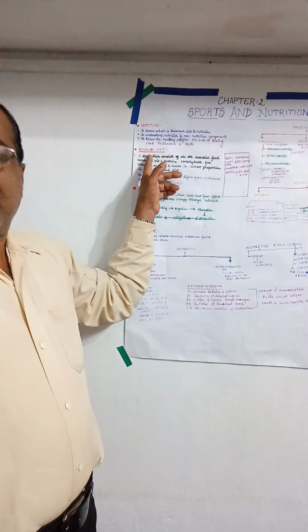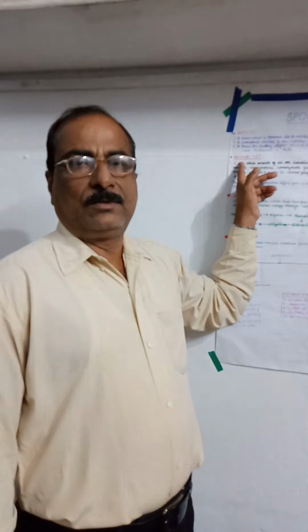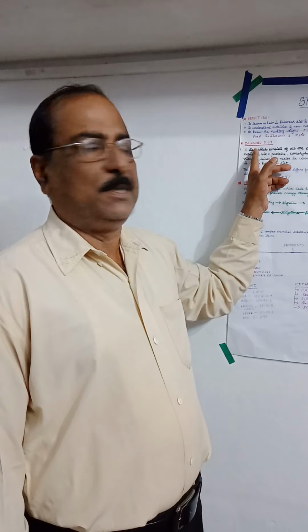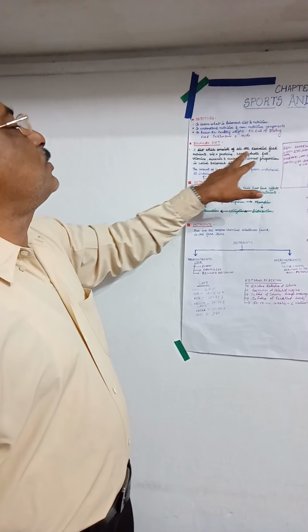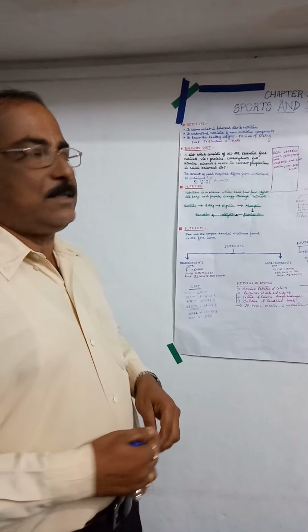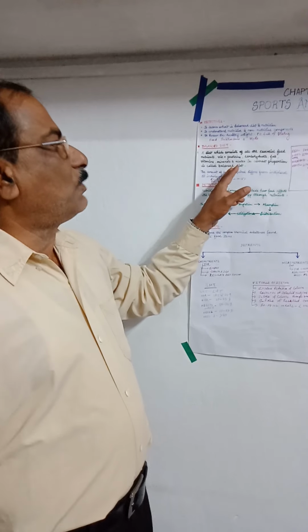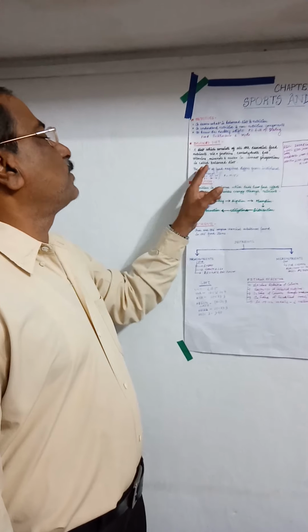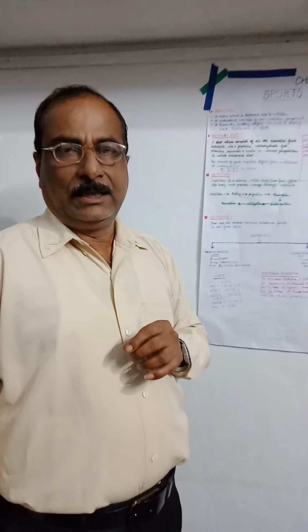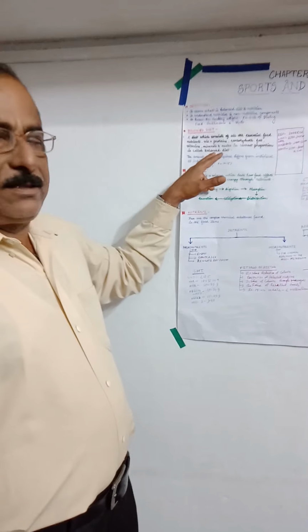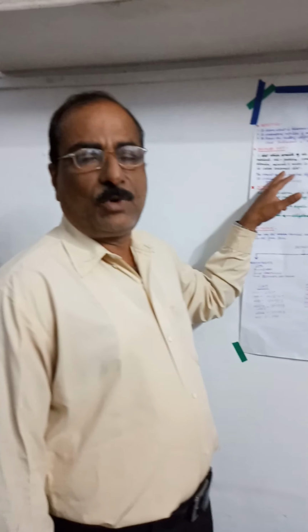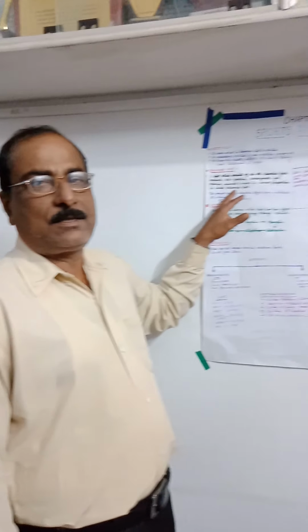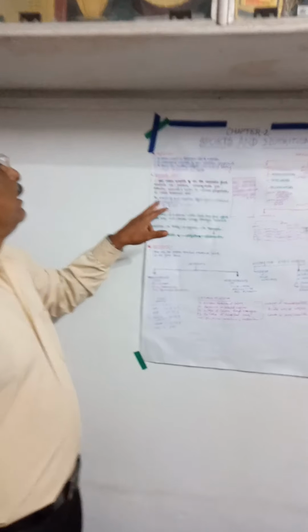What is the balanced diet? If anybody asks you what you mean by balanced diet, our answer will be that a diet which consists of all the essential food nutrients, that is proteins, carbohydrates, fats, vitamins, minerals and water in correct proportion is called balanced diet. Balanced diet contains the correct proportions of carbohydrate, protein, fats and oils, minerals and water.